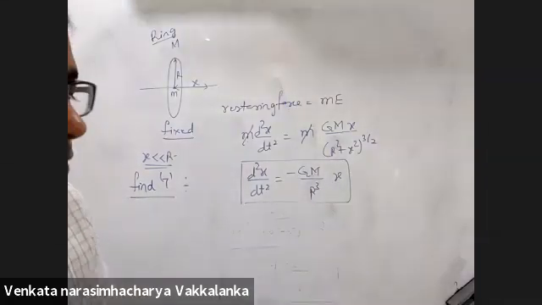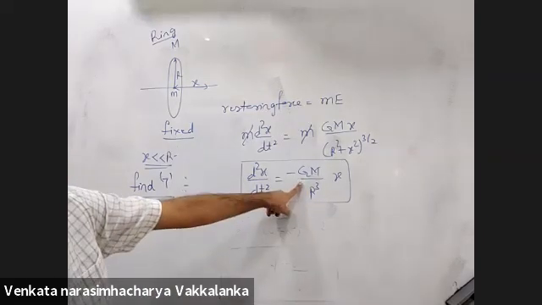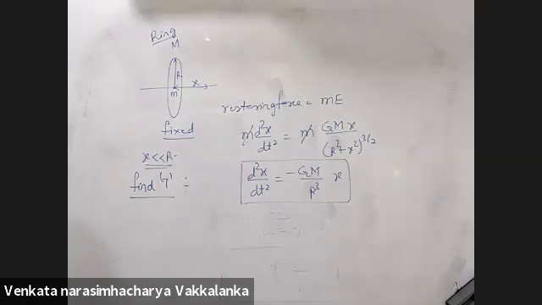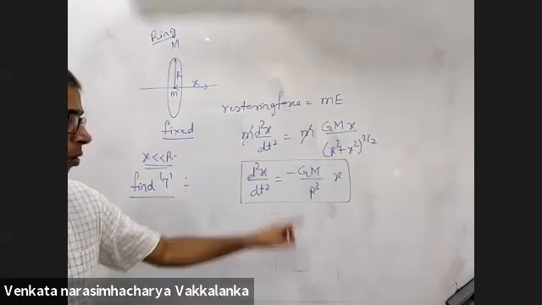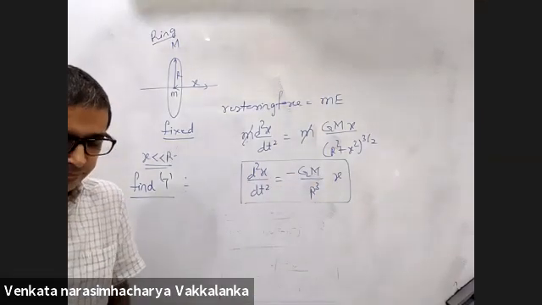Answer is 2 pi root r cube by GM. Omega is under root GM by r cube.